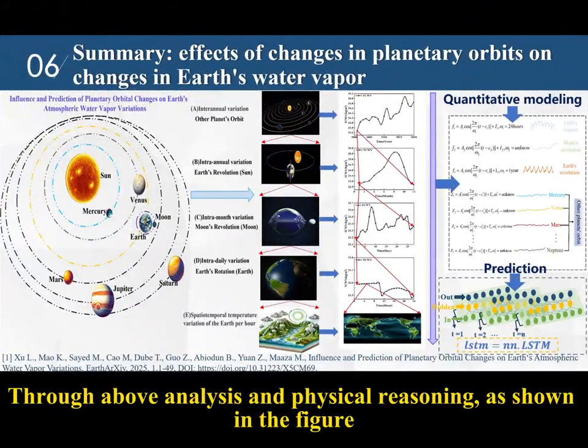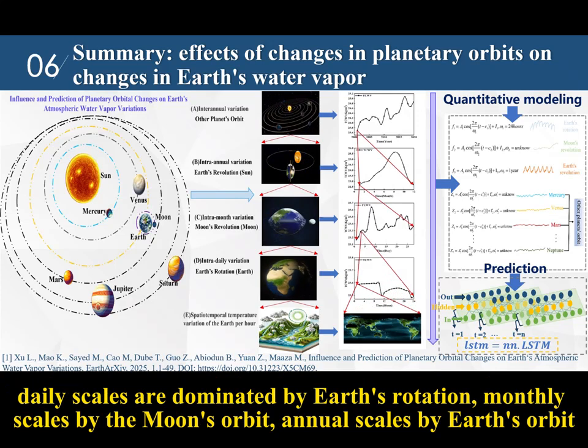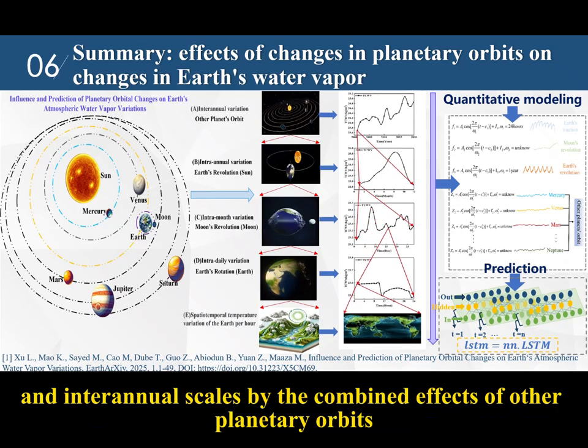Through the above analysis and physical reasoning, as shown in the figure, we have concluded that water vapor changes at different timescales are primarily driven by the orbits of planets at different hierarchical levels. Daily scales are dominated by Earth's rotation, monthly scales by the Moon's orbit, annual scales by Earth's orbit, and interannual scales by the combined effects of other planetary orbits.